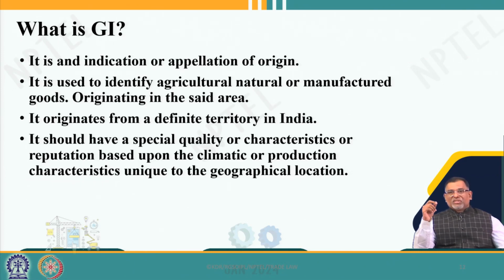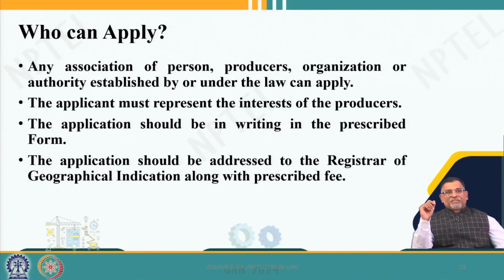In some countries, like in Europe, it is known as appellation of origin. You can see the name is different, but it is ultimately the same. Now the TRIPS agreement clearly says geographical indications: identified territory, special quality, characteristics, uniqueness. It may be due to the climatic conditions or the production process, unique production and process characteristics, which should be taken into consideration for the GI registration.